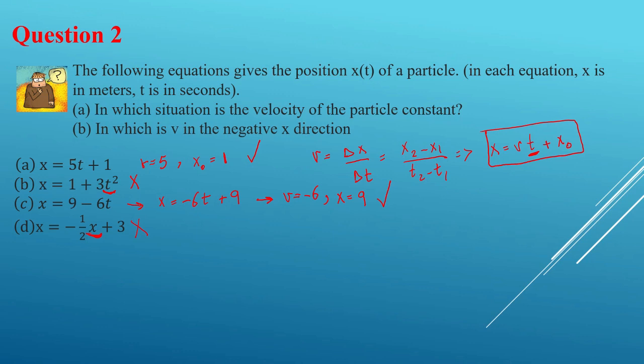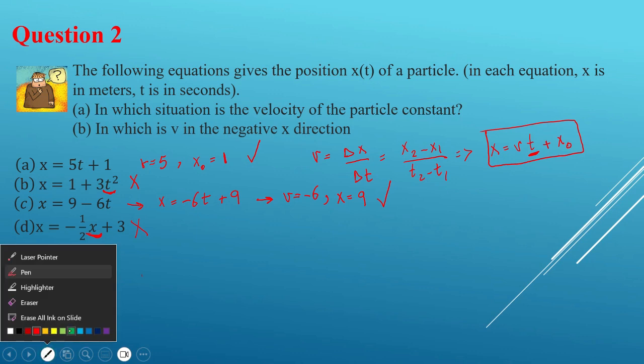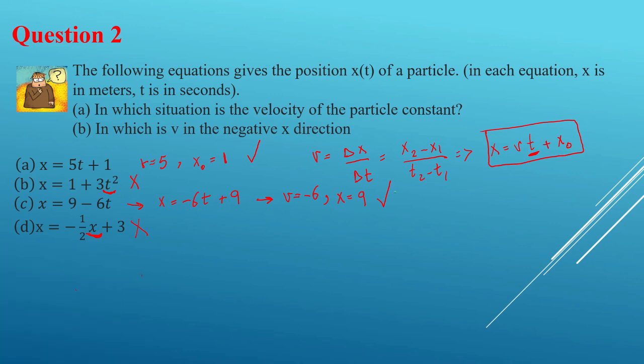How about part B? So we are looking for a negative direction of x and v, correct? So technically speaking, it means which one has a negative velocity. And we already know that, which is going to be equation C, correct? So this one is going to be for B, because my v here is minus 6, so it's negative, and that's all it's asking in part B.